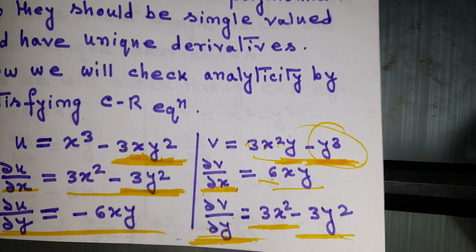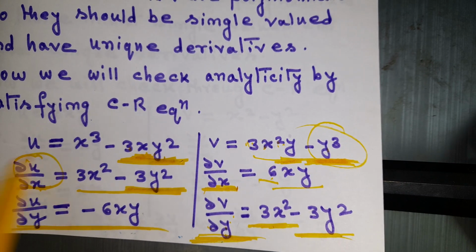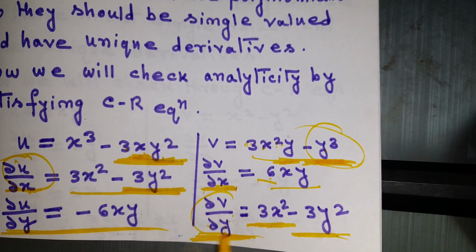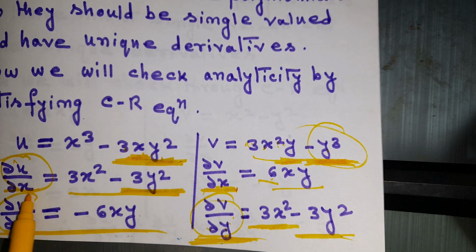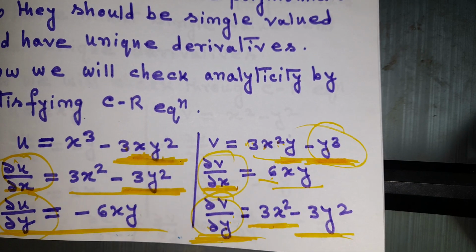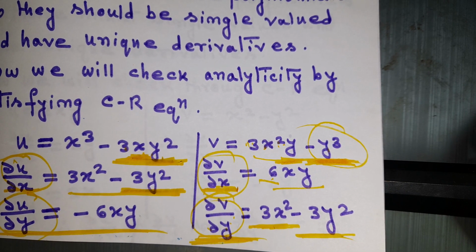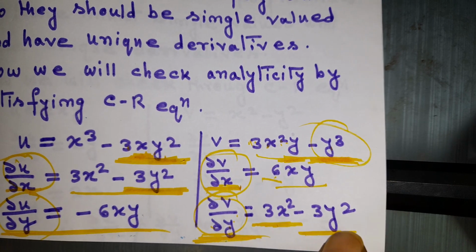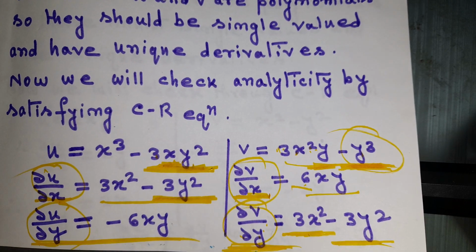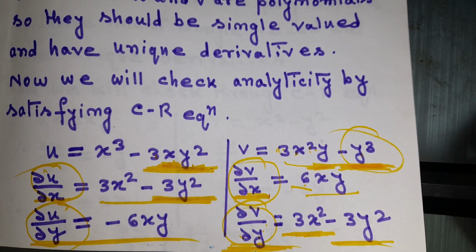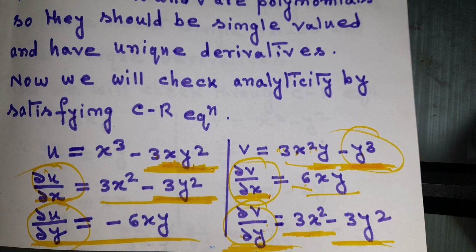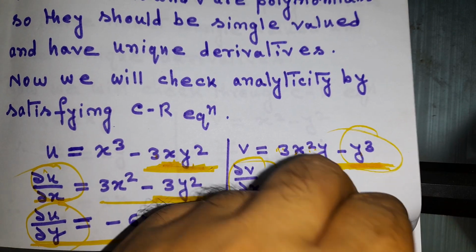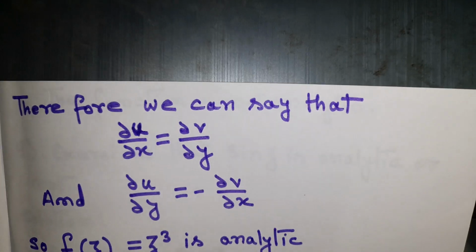Okay. So what we can see here is that del u del x is equal to del v del y, and del u del y is equal to minus del v del x. That satisfies the Cauchy-Riemann equation, so we can say that this particular function is analytic, correct? So this was the first question answer of this video. Okay, so we will move to the next question.